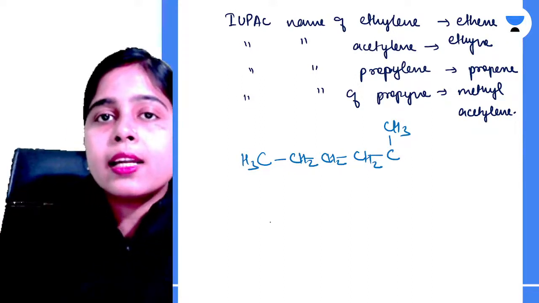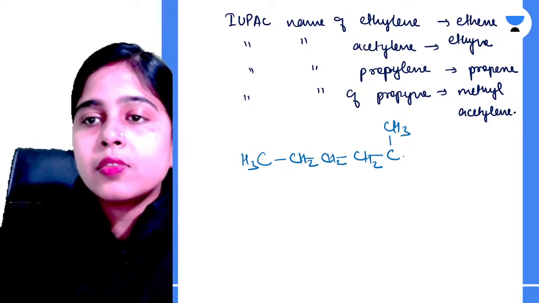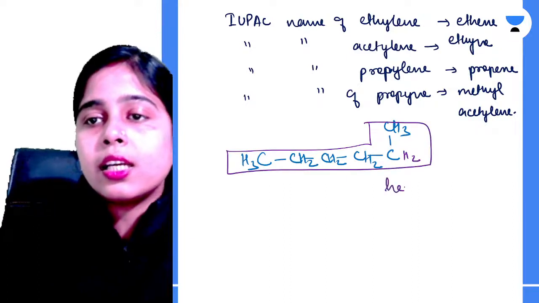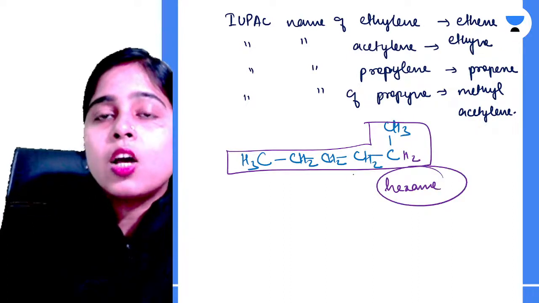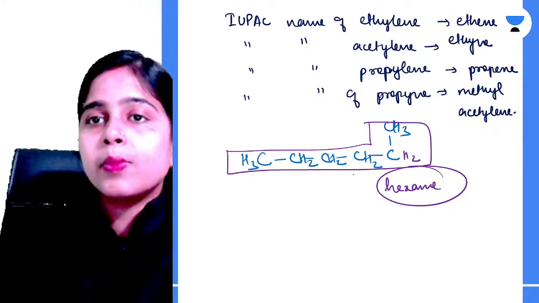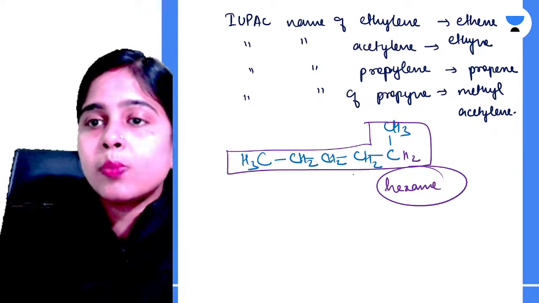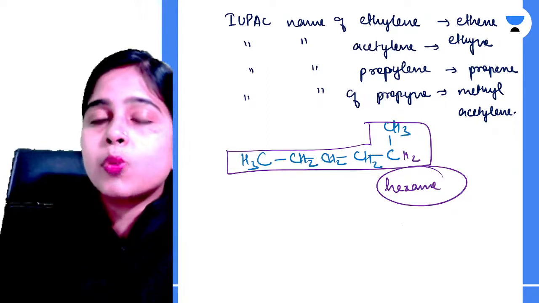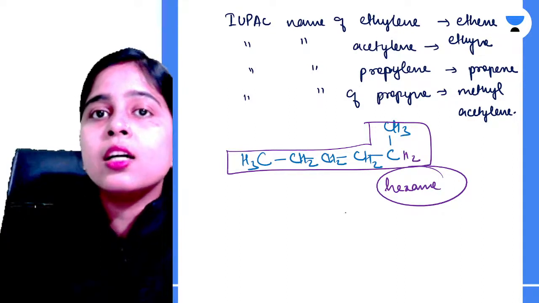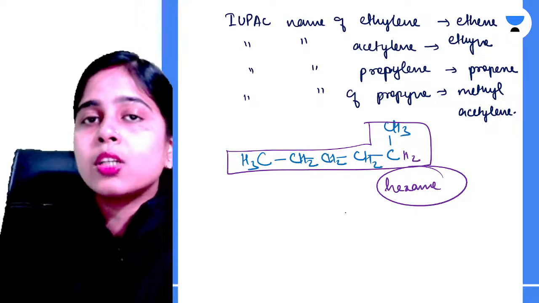Okay, methyl, that is your alkyl group, cannot be at the first position. Otherwise, it will not be your 1 methyl pentane, it will be simply your hexane. Clear? 1 methyl pentane is not possible actually. You can draw 2 methyl pentane, 3 methyl pentane, that is possible. But 1 methyl pentane is not possible because you cannot draw alkyl groups at the corner carbon atoms, because that will again be counted in the main carbon chain, the parent carbon chain. That will not be your substituent.